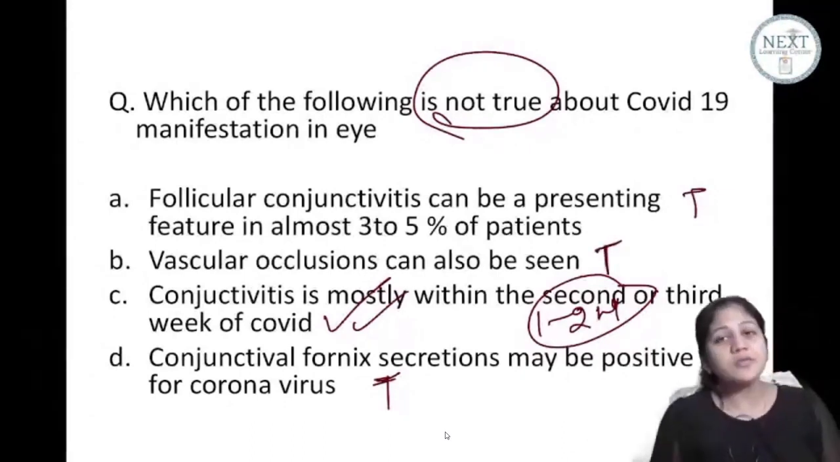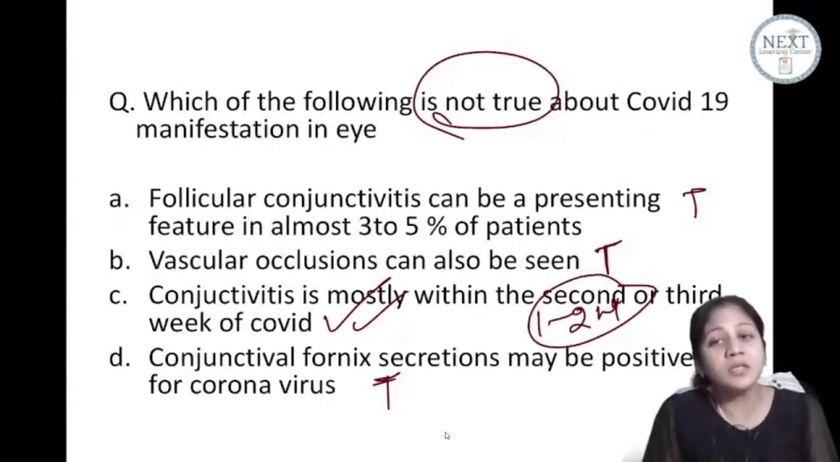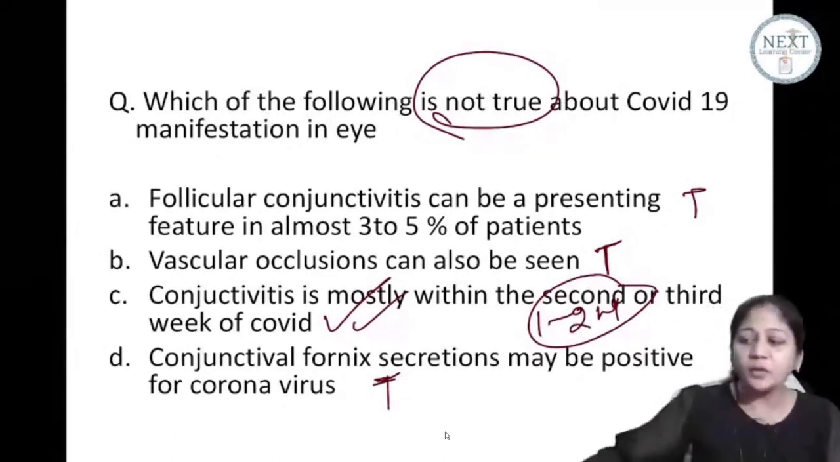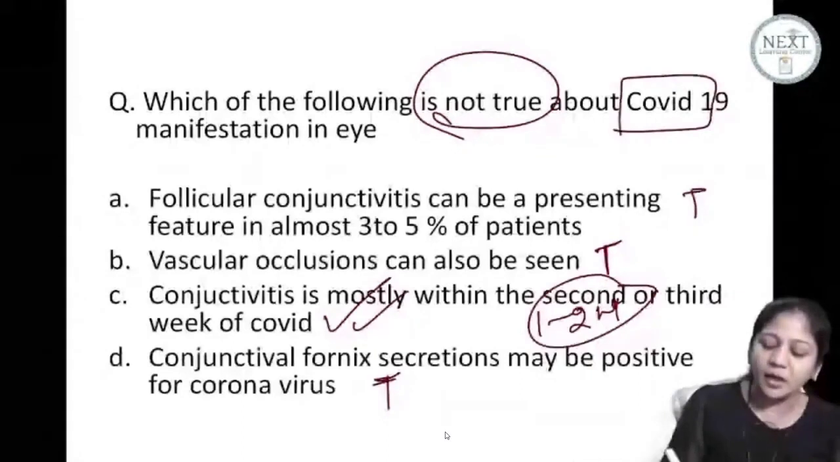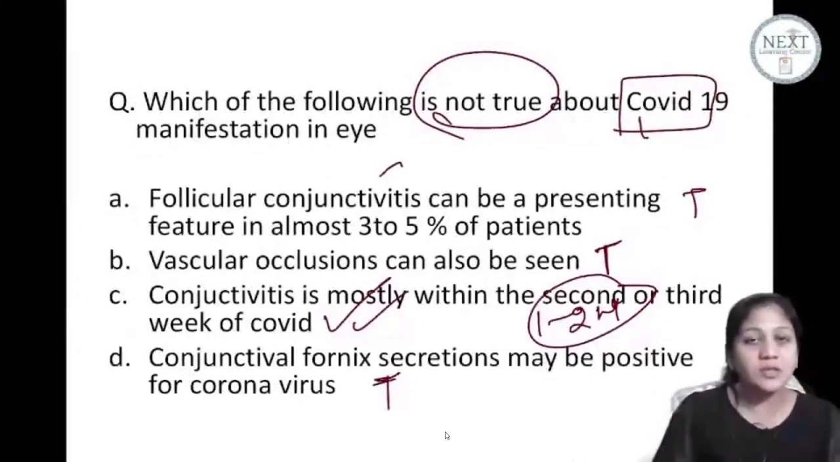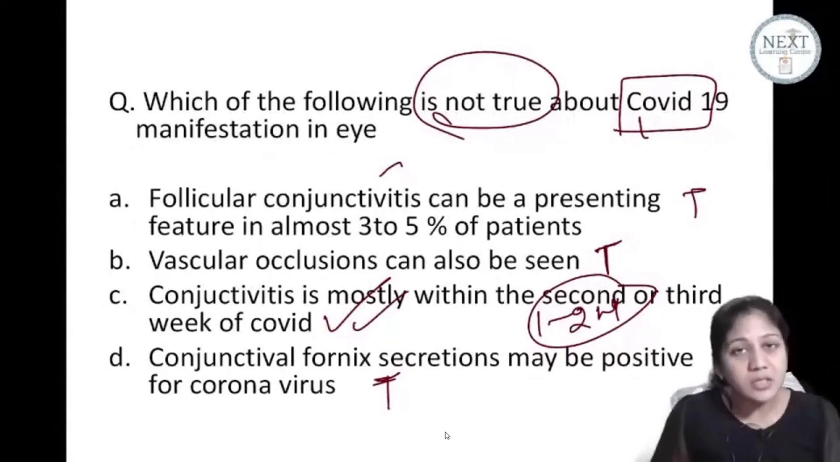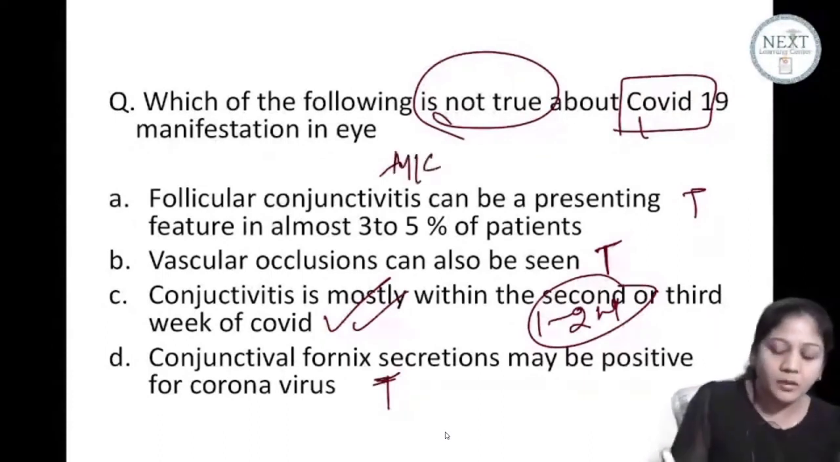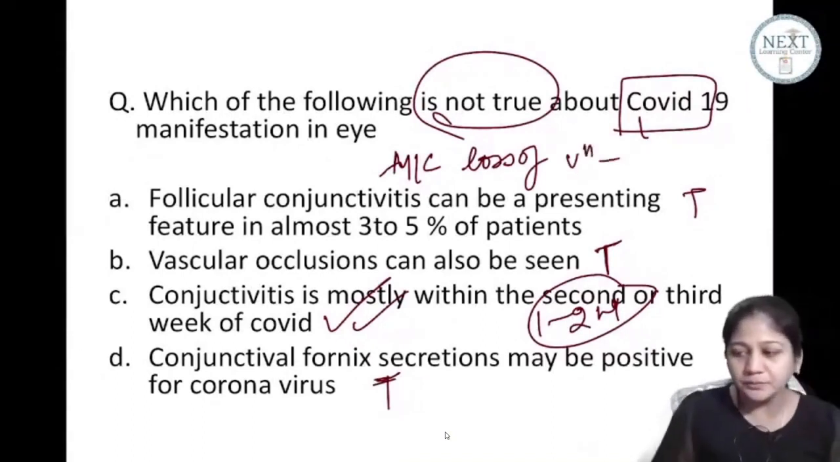You know what is the most common cause of loss of vision in corona? You must have heard that corona has caused loss of vision. Why did it happen? Because of what? So in COVID-19, please write down. In COVID-19, though the most common manifestation is follicular conjunctivitis, the most common cause of loss of vision is what? Anyone?